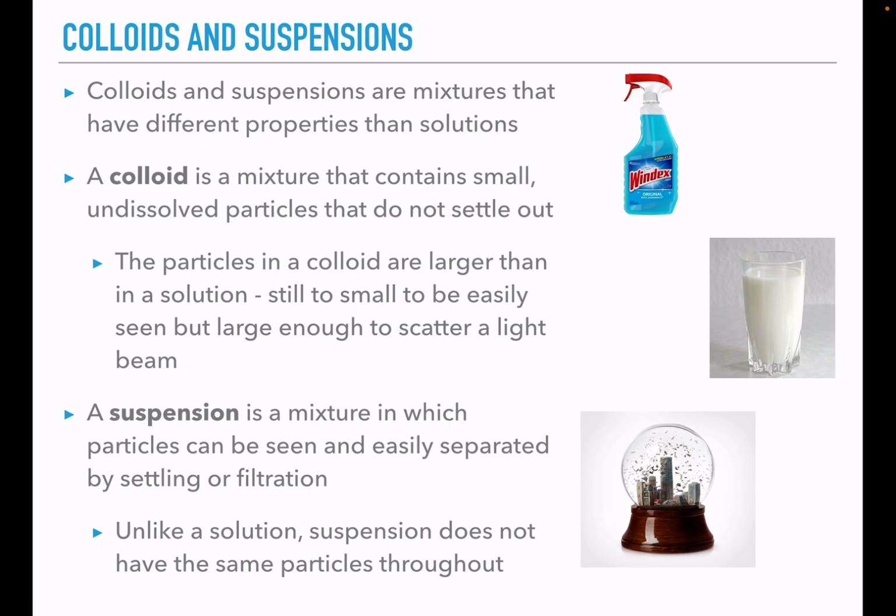Whereas suspensions are particles that can be seen and easily separated by settling or filtration. They don't always have to be seen. An example of a suspension would be a snow globe. Those ones you can see, right? When you shake the snow globe, the particles float around. When it sits for a long time, they settle out to the bottom. So that's a suspension when they're floating around in it.